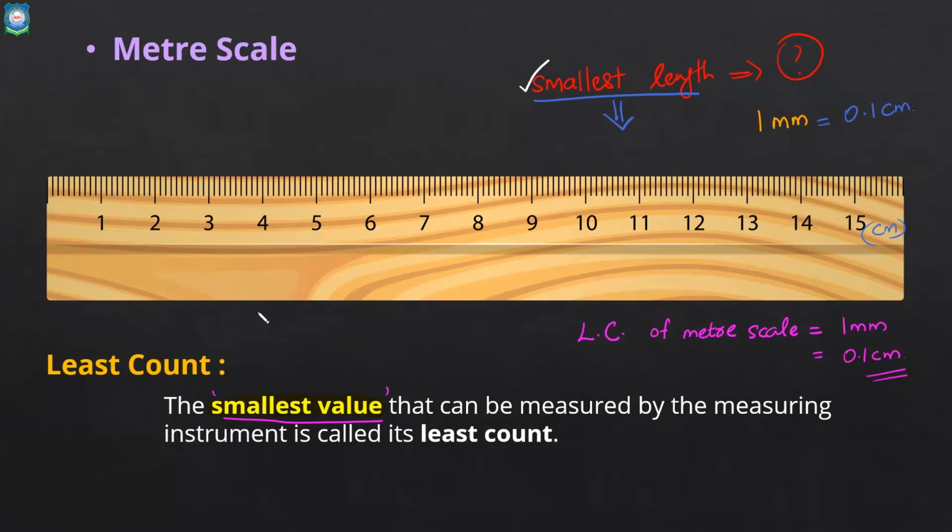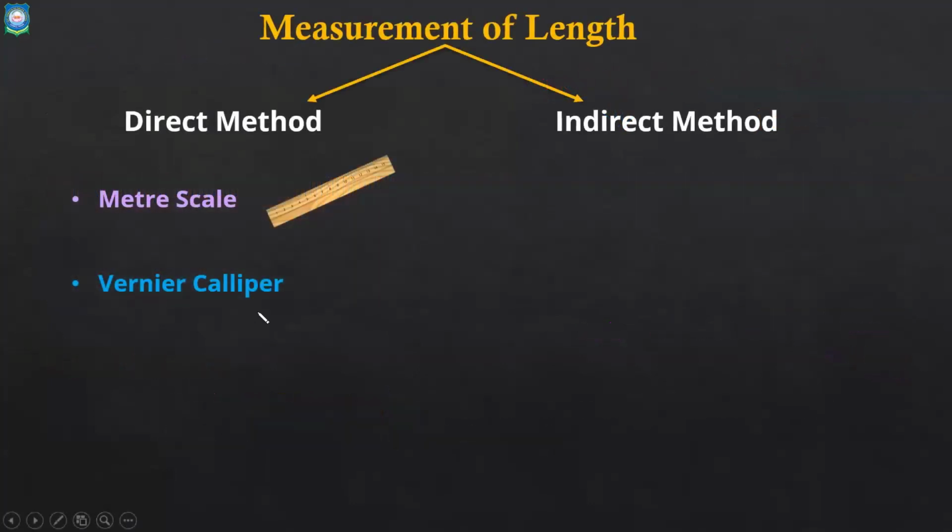If that is clear, let us move on to the next one. Vernier caliper. Have you heard of this vernier caliper? Yes or no? No. Okay. This looks like something like this. Very important, because you have to do practicals using vernier caliper. Understand vernier caliper is very important. In our lab, we have a number of vernier calipers available. So you can all play with it once you start with the practicals.